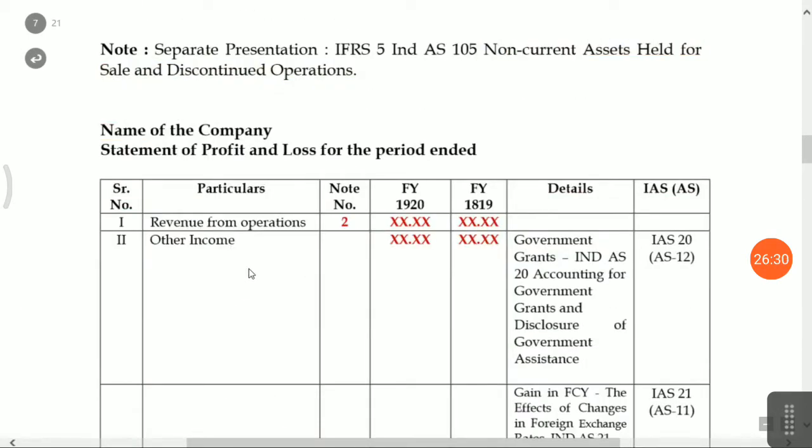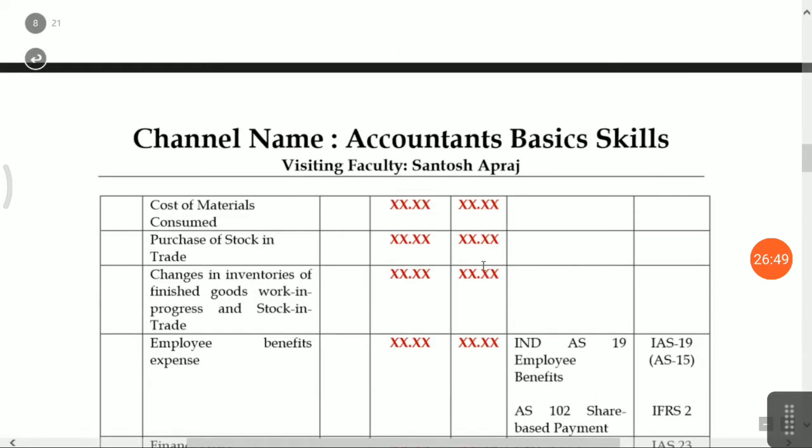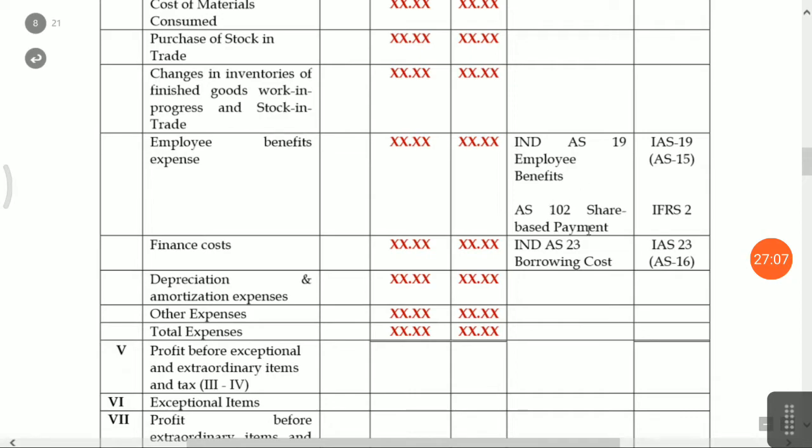Okay, now the profit and loss format is the same as per the Indian accounting standard. The only thing is that the accounting presentation is slightly different. We'll show each and every item: revenue from operations, other income, total revenue. Expenses are given according to accounting standard applicability: cost of materials consumed, purchase of stock in trade, changes in inventory of finished goods and work in progress. Here the opening stock of raw material is different, and the opening stock of finished goods is different. For employee benefits, two accounting standards are applicable, that is employee benefit expenses and share based payments.